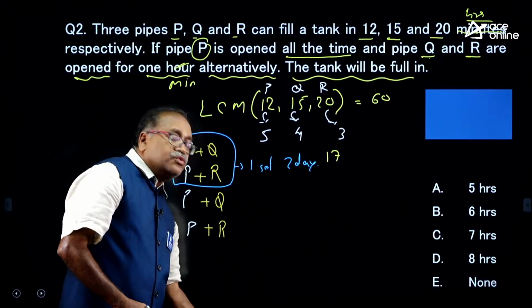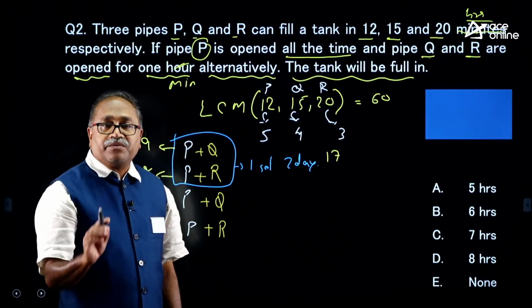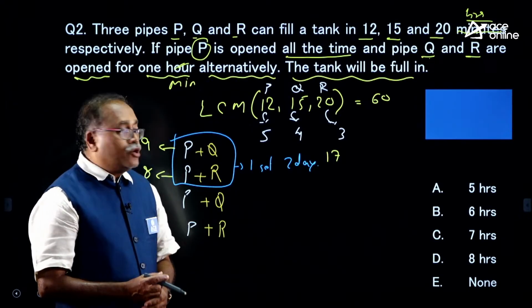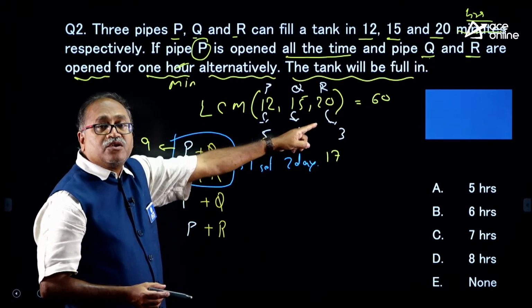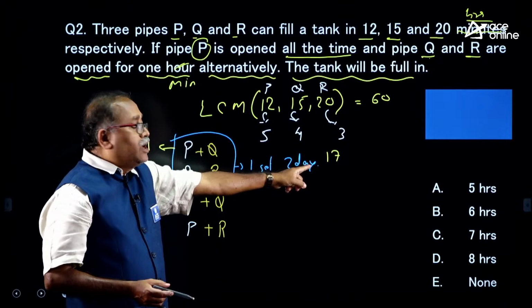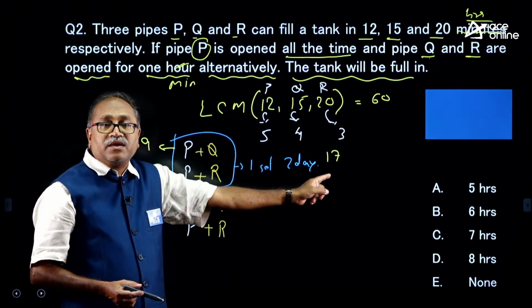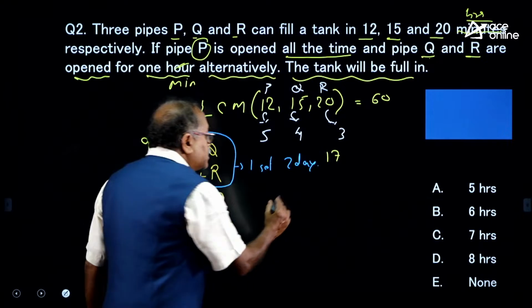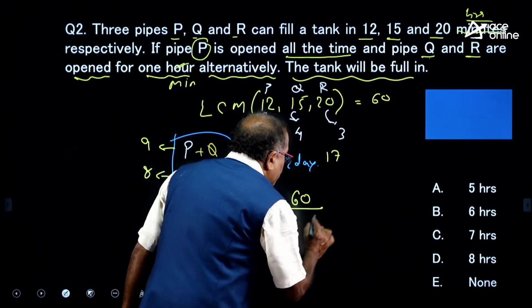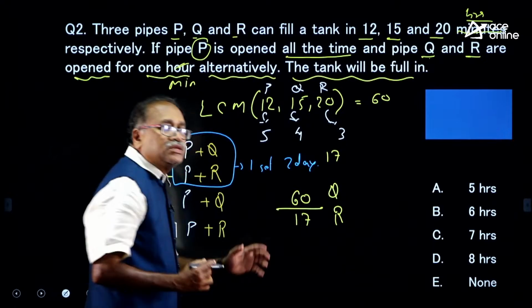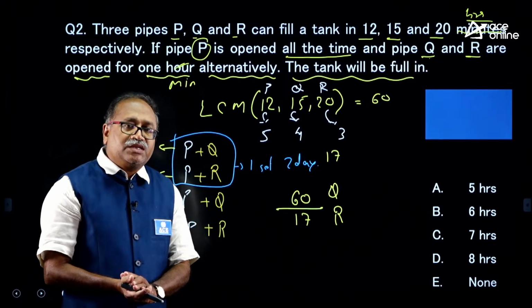Please answer this question. What is the capacity of the tank? 60 units, and in every set 17 units are getting filled. That means the time taken will be 60 by 17. Take the quotient and the remainder, because 60 is not exactly divisible by 17.